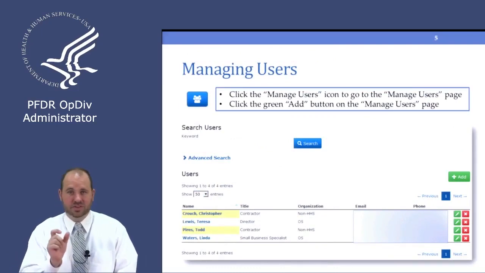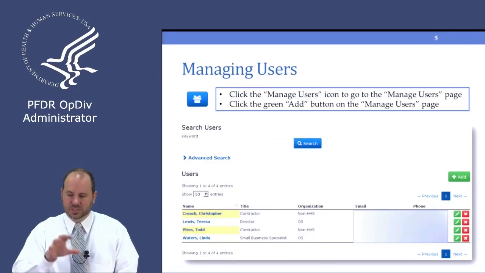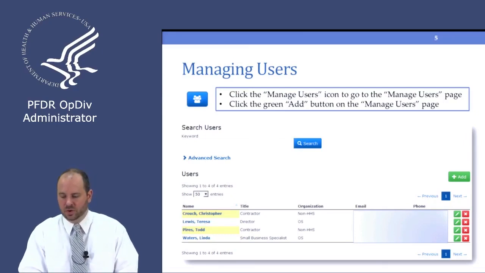At the very top, there will be some blue buttons, and you'll see that in a second when we get into the actual website. But it's a little blue button that's got people on it. That's our Manage Users button. When you click on that, you will get a listing of the users that are currently in the system. It'll have their name, possibly a title, the organization that they're in, email address, and their phone, as well as a green and red icon. The green icon allows you to edit a person's information, and the red icon lets you make that person inactive.